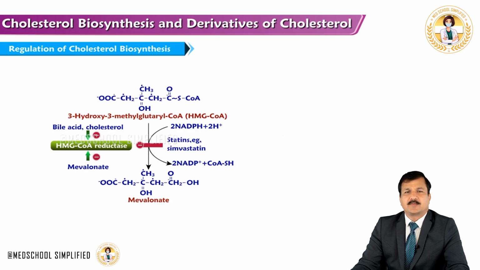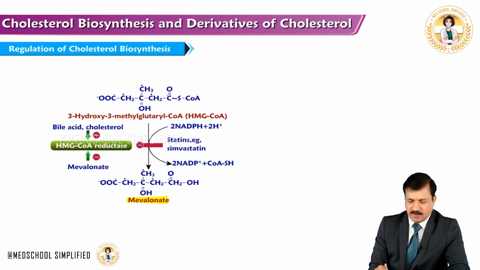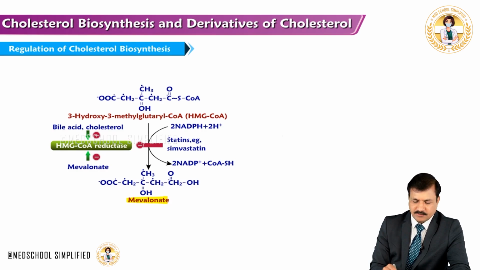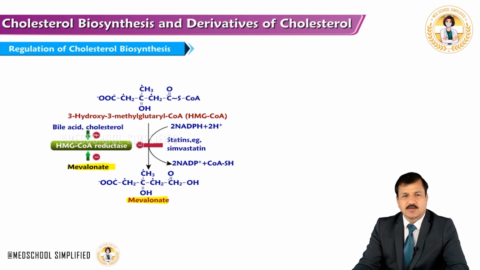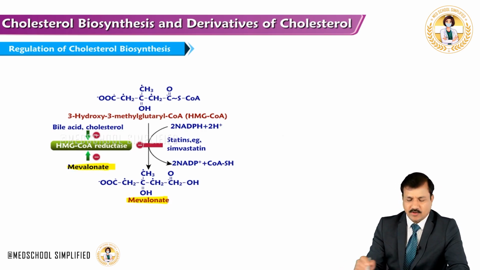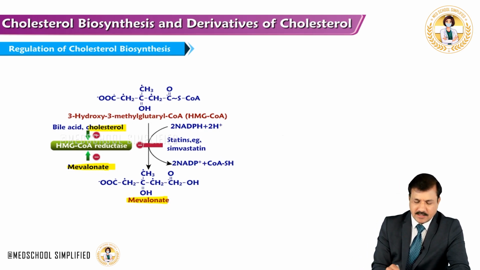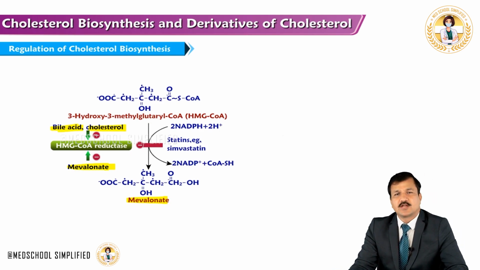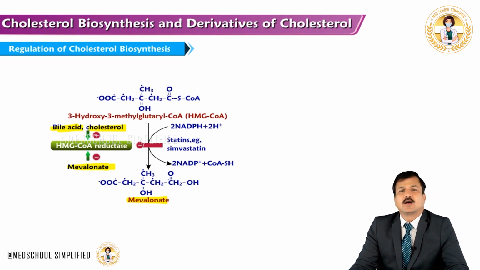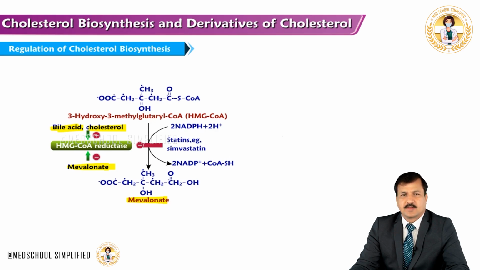The immediate end product of HMG-CoA reductase is mevalonate, and that mevalonate will have a negative effect on HMG-CoA reductase, and the cholesterol, which is the end product, has a negative effect, and the bile acid, which is a derivative of cholesterol, also has a negative feedback effect on HMG-CoA reductase enzyme.